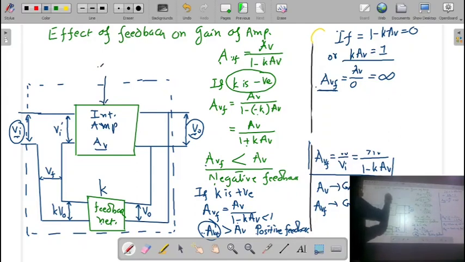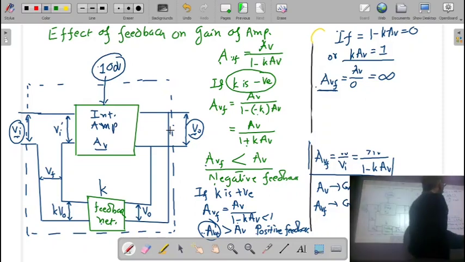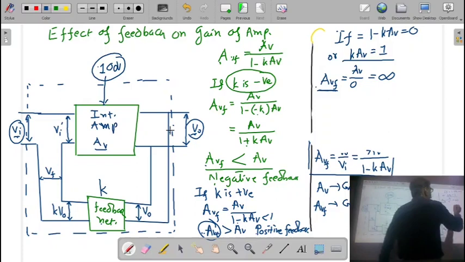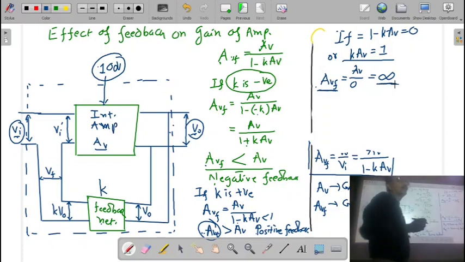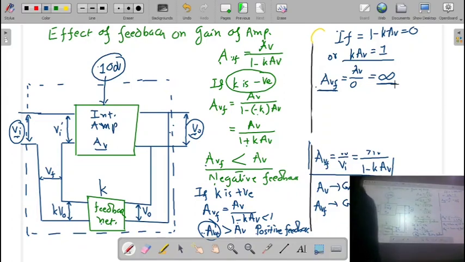If this DC voltage is 10 volt, then the output signal cannot be more than 10 volt. If my DC voltage is 100 volt, then the output signal of the amplifier cannot be more than 100 volt. So here we cannot say that the output voltage of this feedback amplifier will be very large, or that it is going to be infinite.